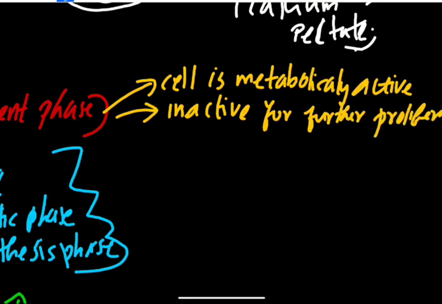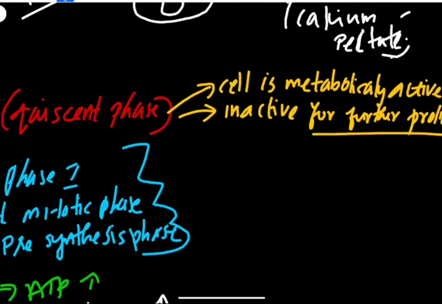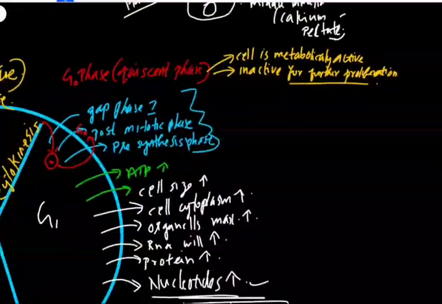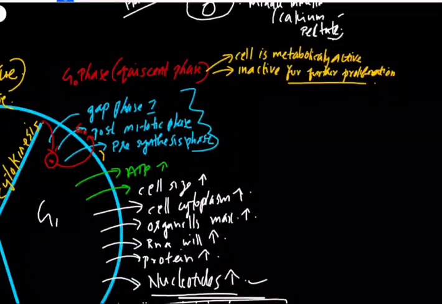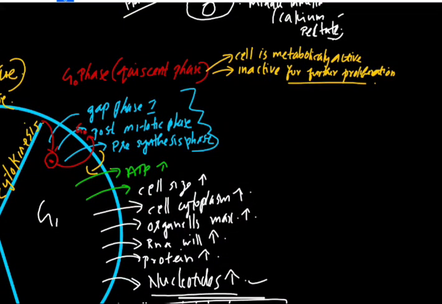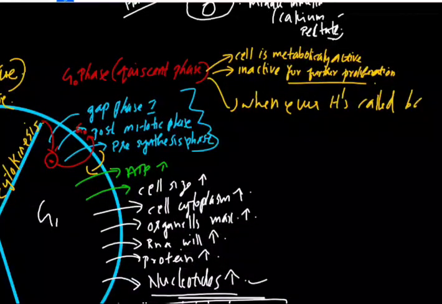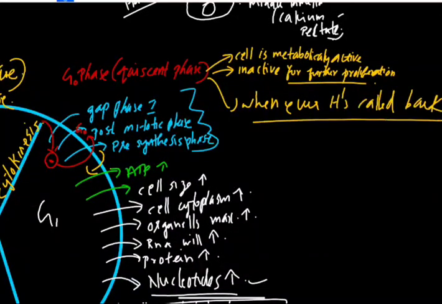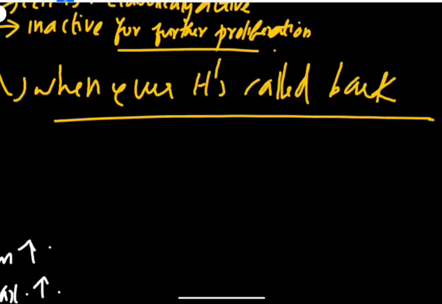But whenever the cells are required by the body, whenever it is called back, it will move to the G1 phase again and start to proliferate.